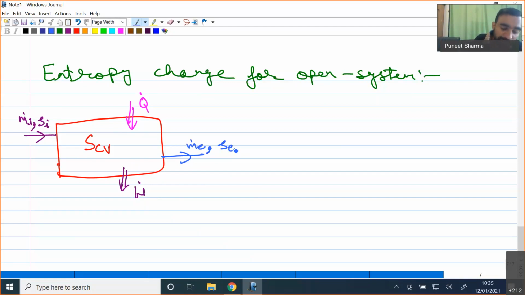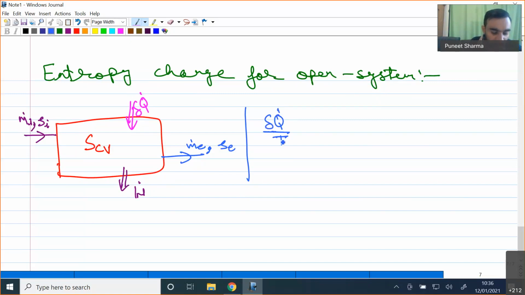We know that entropy is associated only with the heat transfer, and we are adding heat at the rate of Q dot. So I will be having some Q dot by T term over here, let me write this as delta Q dot by T, the rate at which we are adding certain amount of entropy.